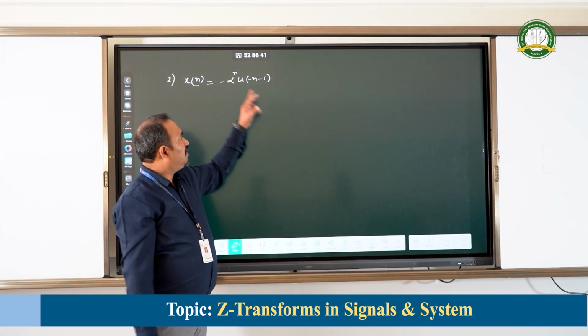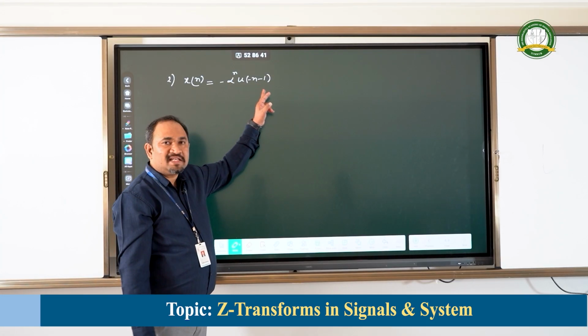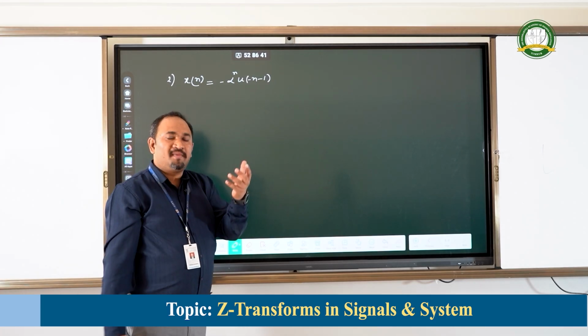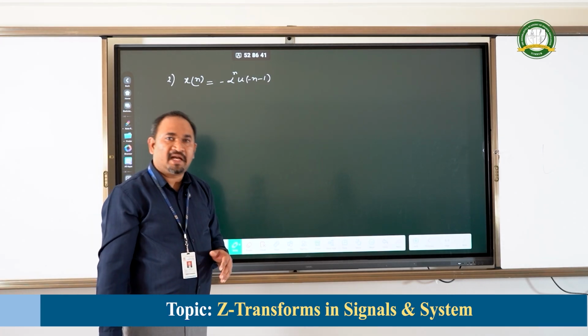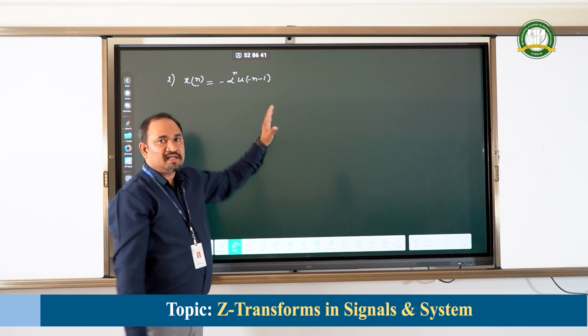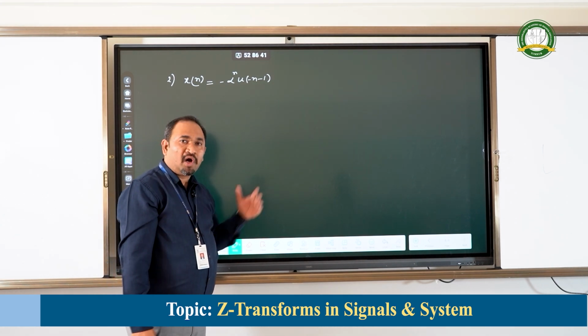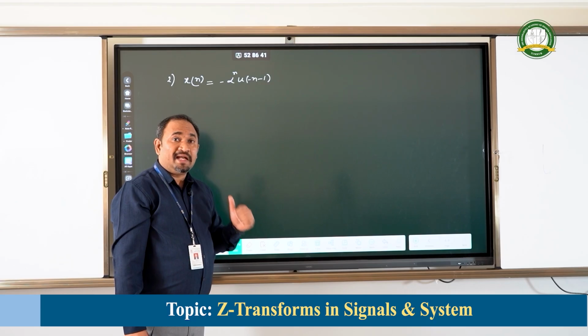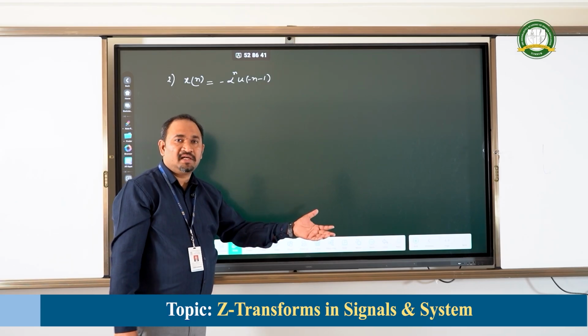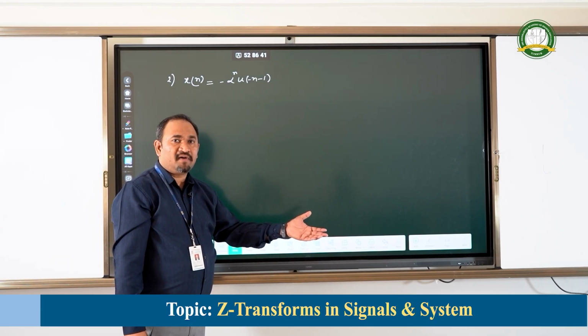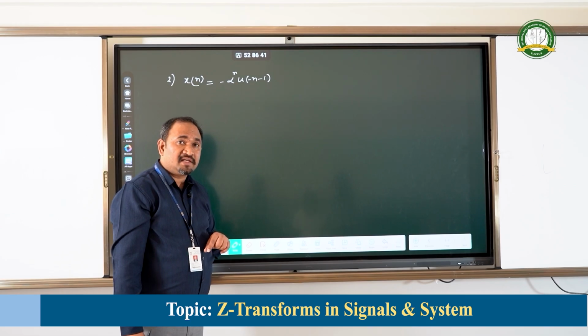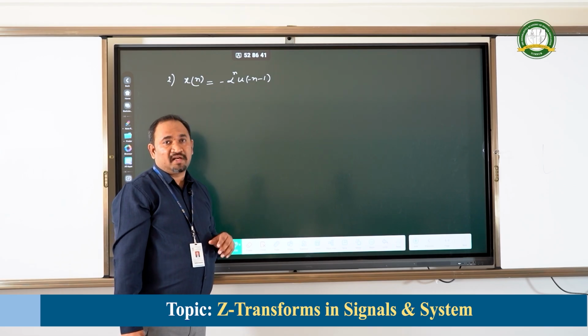Therefore, whatever I multiply with this u of minus n minus 1, that signal will obviously be left-sided. Therefore, this entire signal is a left-sided sequence. Now, let us see where the region of convergence lies, either towards the right side of the circle of radius alpha, or inside the circle of radius alpha, or within a concentric ring.